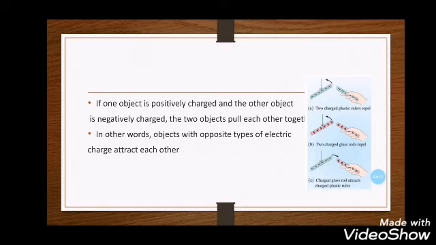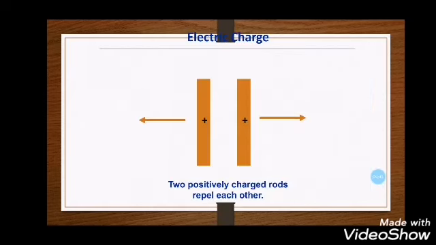Now, if one object is positively charged and the other object is negatively charged, the two objects pull each other together. In other words, objects with opposite types of electric charge attract each other. So as you can see, negative and negative, they repel. Positive and positive, they repel. Positive and negative, they attract each other. So two positively charged rods repel each other. And that's it. Thank you, grade 7.